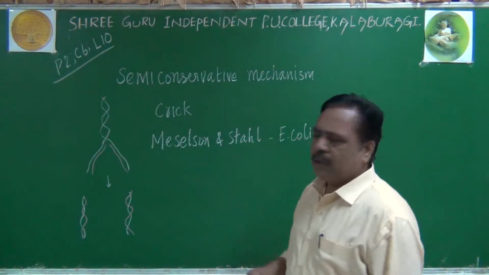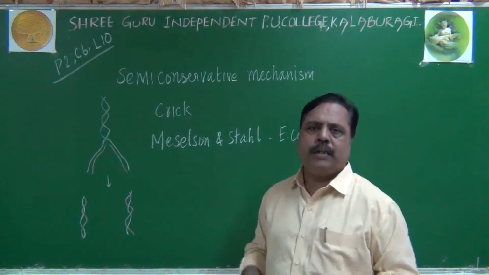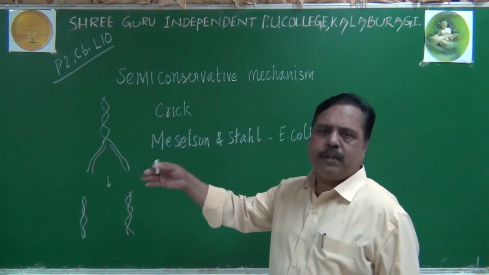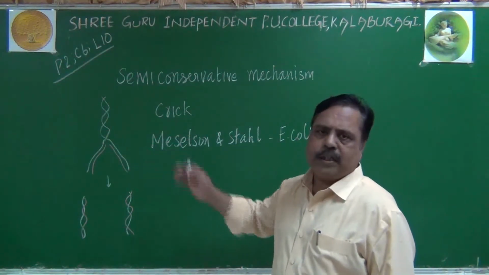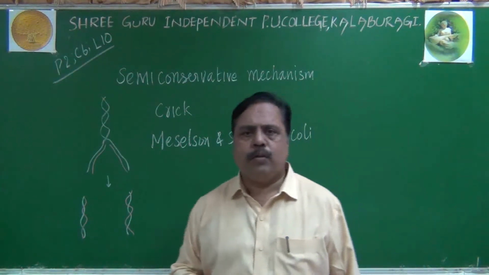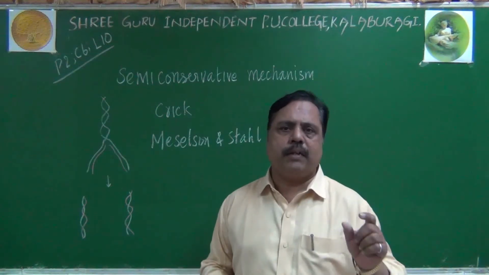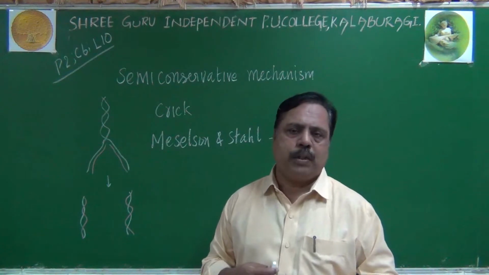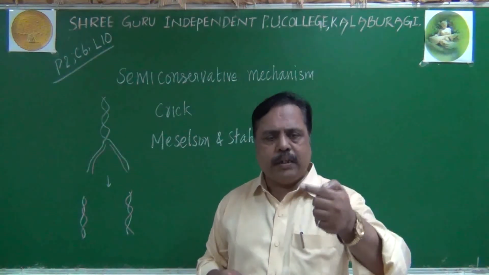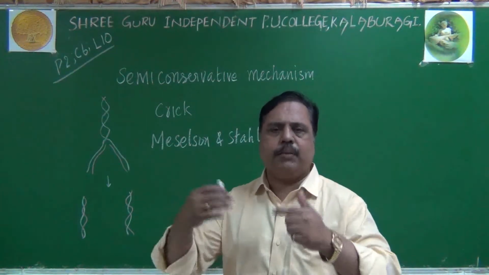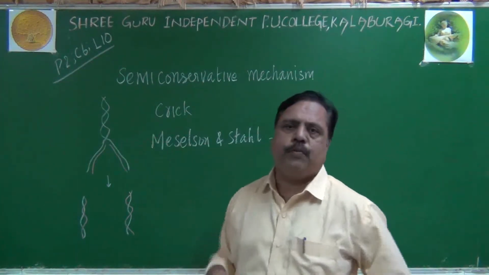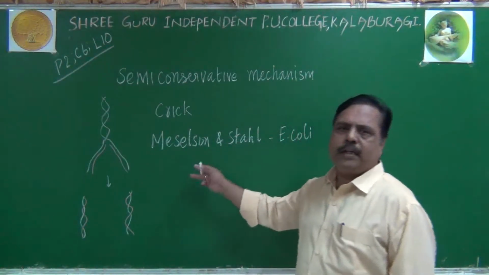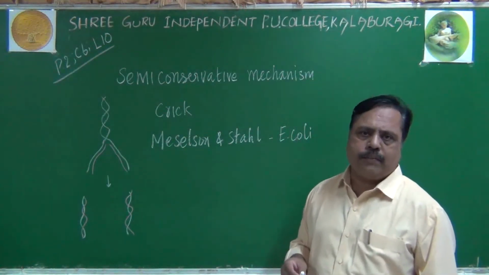They cultured the E. coli in N15 medium for the first time. Then they changed the medium to N14 and studied it. I already told you N15 is a heavy isotope, not a radioisotope. It is a heavy isotope actually. It can be identified or observed only by the centrifugation technique. We use cesium chloride density gradient centrifugation.